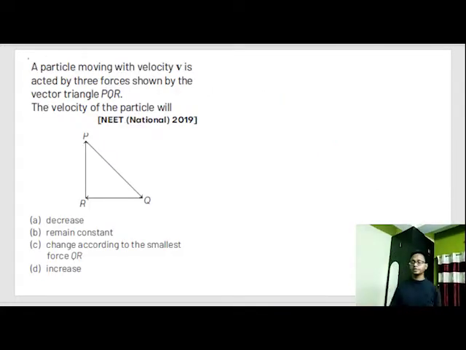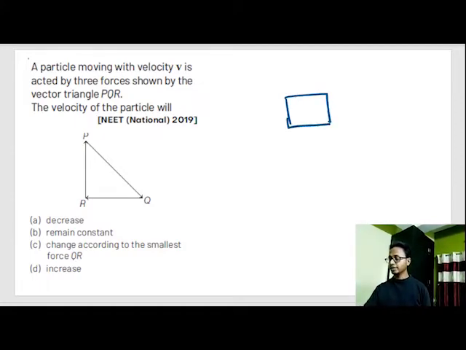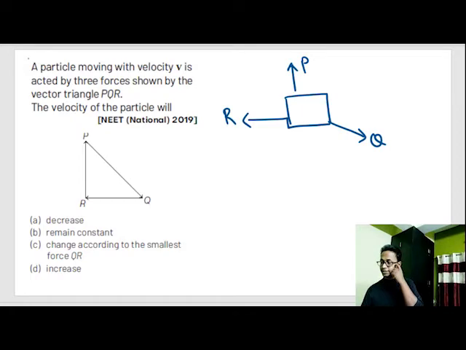Now let's do the next question. A particle is moving with velocity v, acted on by three forces, given by the vector triangle PQR. The velocity of the particle will be, that means a particle is acted on by three forces: force P, force Q and force R. If we rearrange these three forces, they form a closed triangle.